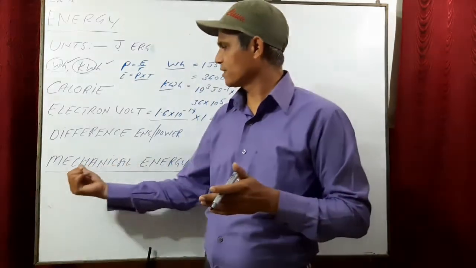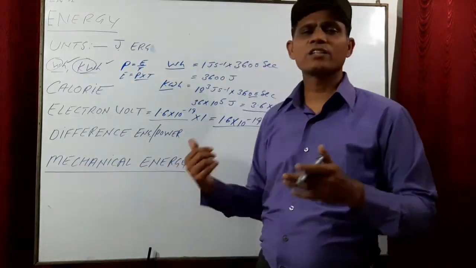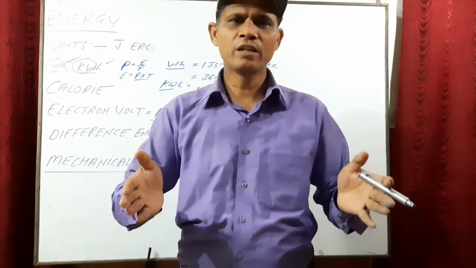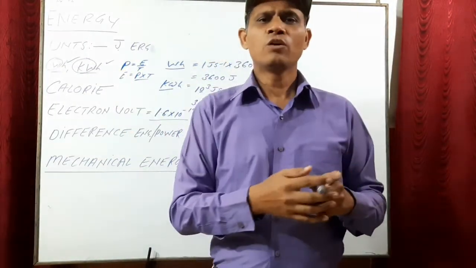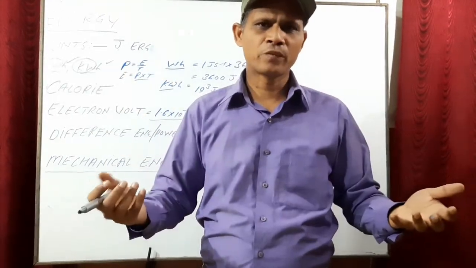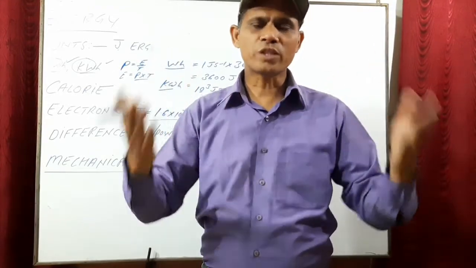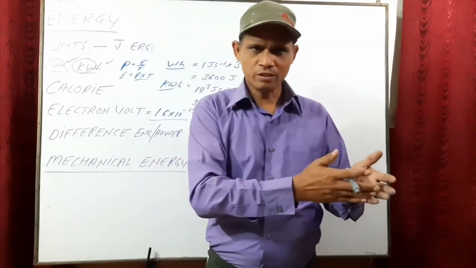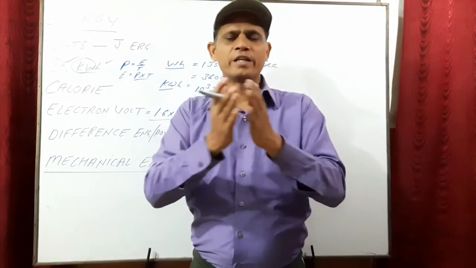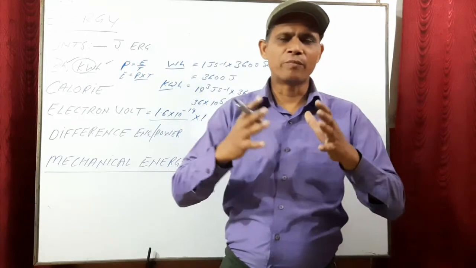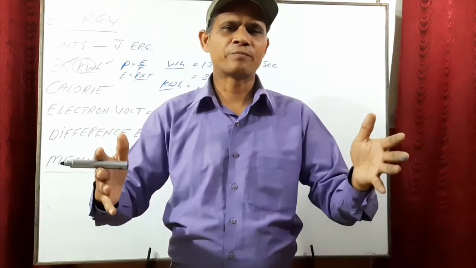Now next thing is mechanical energy. What is mechanical energy? The energy possessed by the body due to its motion, its position, its size or its shape is known as mechanical energy.